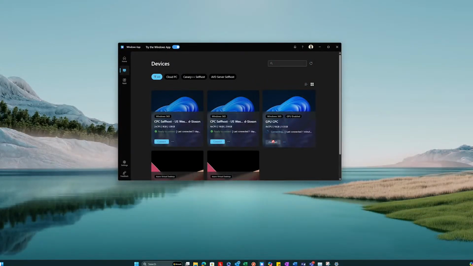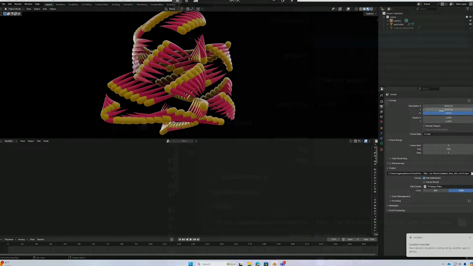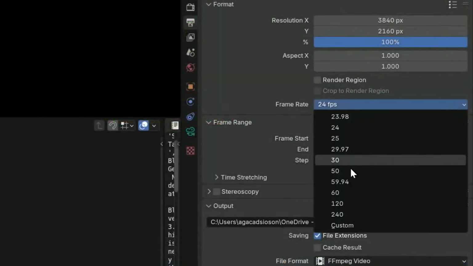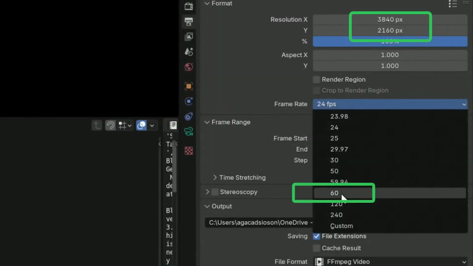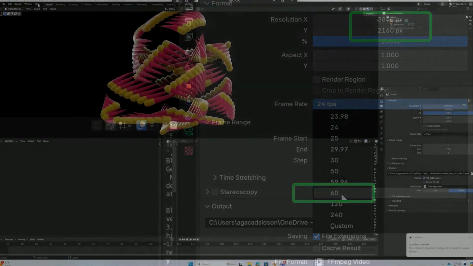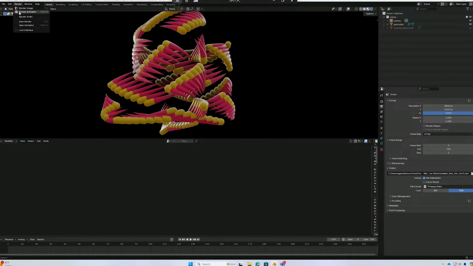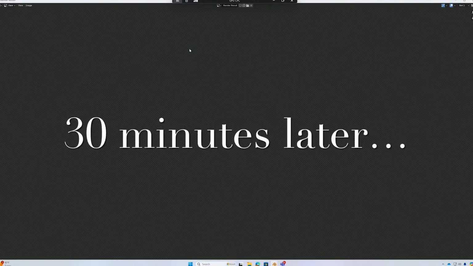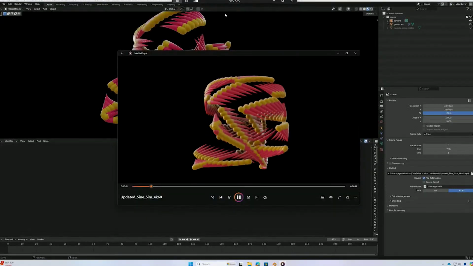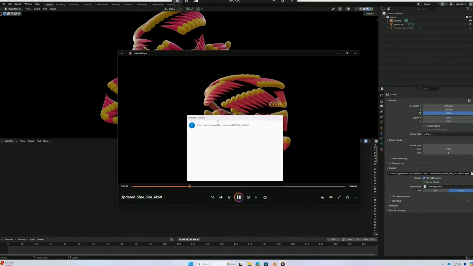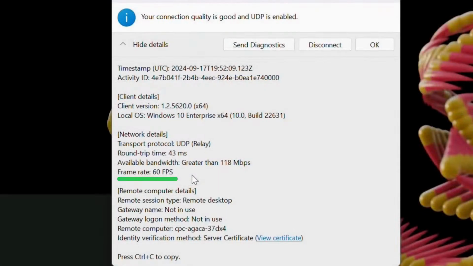Now, as you can see from the demo, in the Windows app, the user is going to connect to their GPU-enabled Cloud PC, where the 3D rendering app is already running from a previous session. They're going to check and confirm a 4K by 60 FPS output before they begin the rendering process. The user is then going to disconnect from the Cloud PC, go to work on a different PC, come back 30 minutes later, and find a completed render performed by the GPU Cloud PC, viewed on their 4K monitor, and they can confirm the frame rate through the connection information bar.